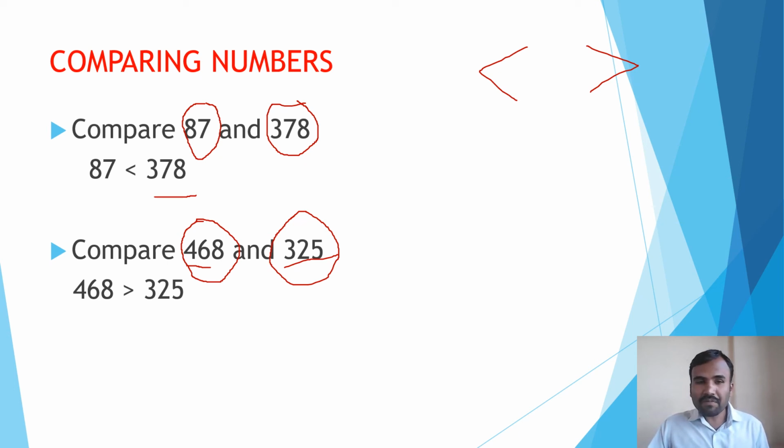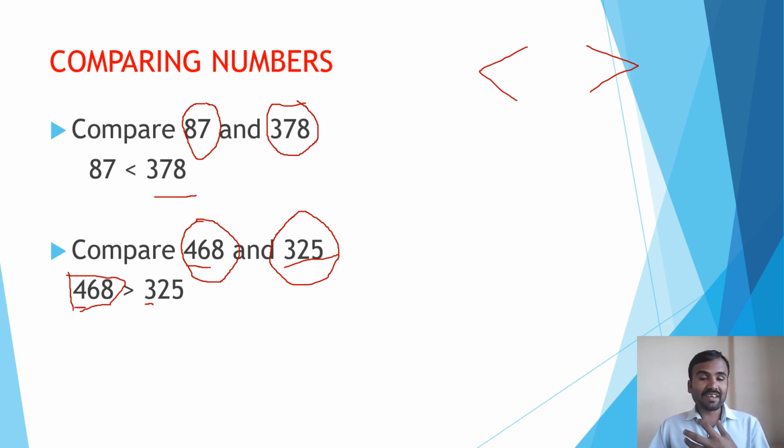First, compare the hundreds place. This is 468, this is 325. 400 and 300, you know that 400 is greater than 300. That's why you have to select the bigger one, 468.